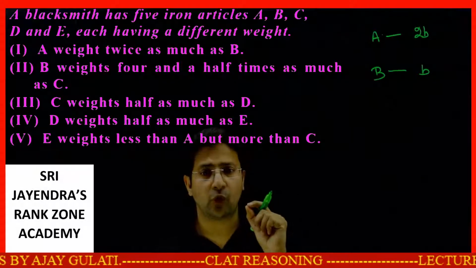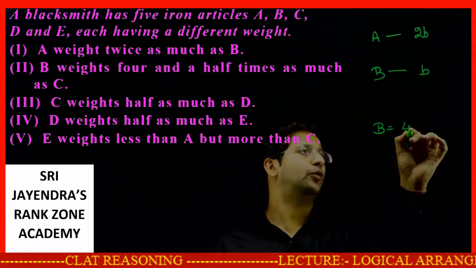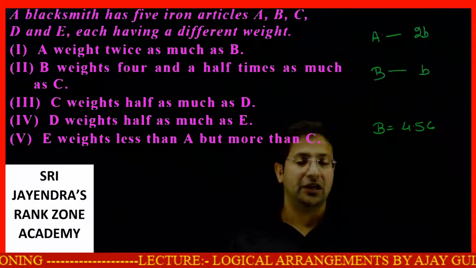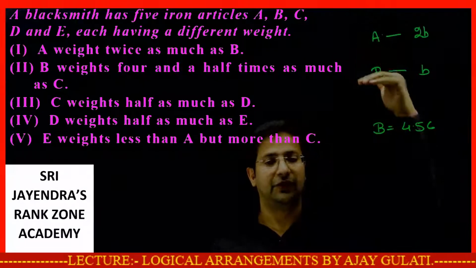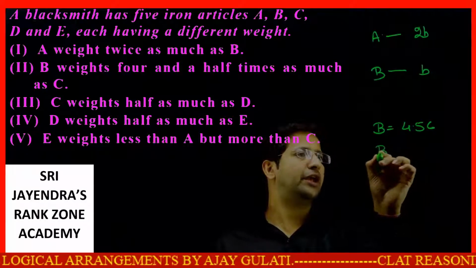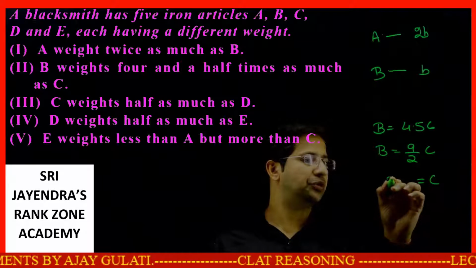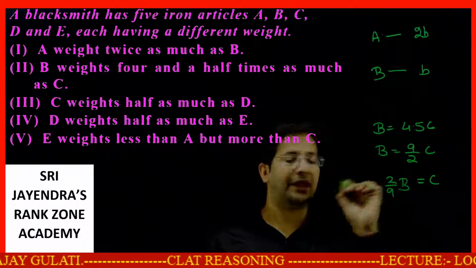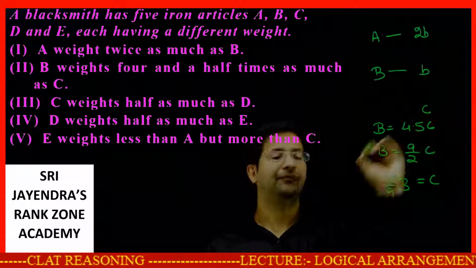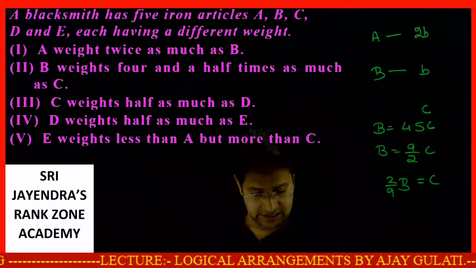B weighs 4.5 times as much as C. So I can say B is equal to 4.5C. Students, how do we make the arrangement? The one who is heavier, I'll put above. The one who is lighter, I'll put below. B is equal to 4.5C, or I can say B is equal to 9 by 2 C. That means C is equal to 2 by 9 B. So if this is C, I place it somewhere over here.